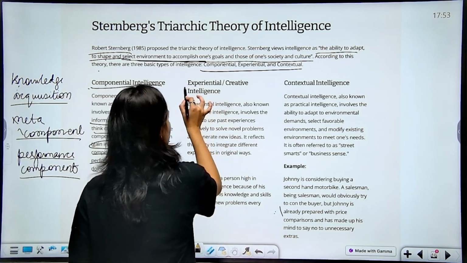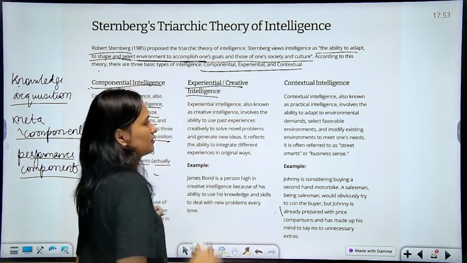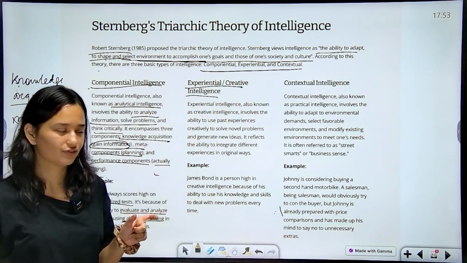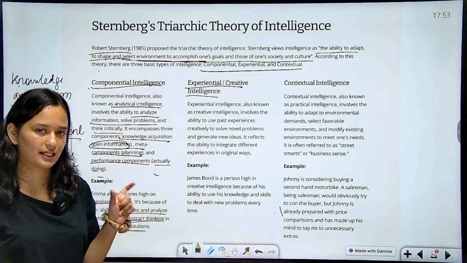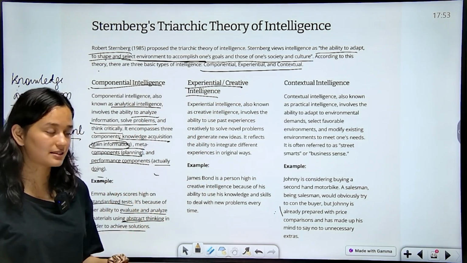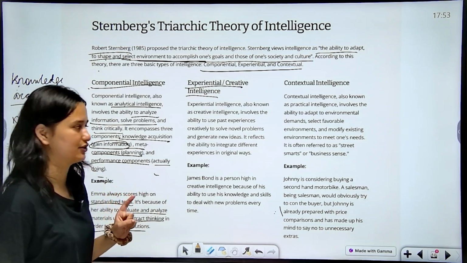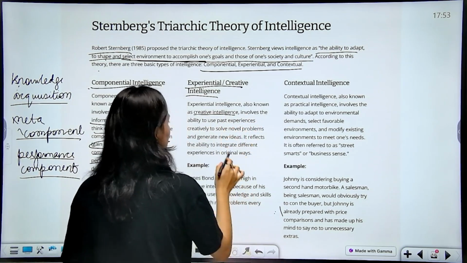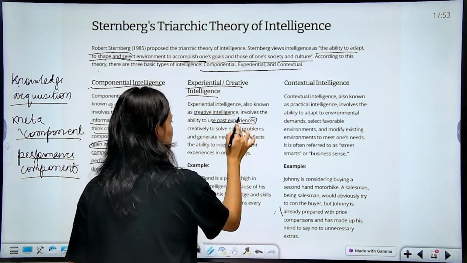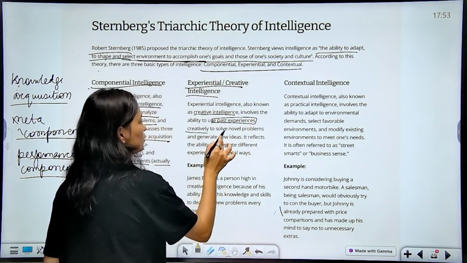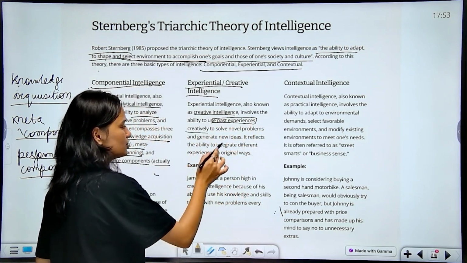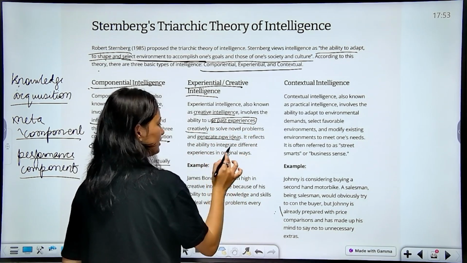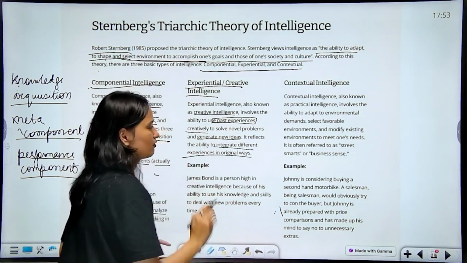Next we look at the experiential and creative intelligence. I want you to focus on the word creative and also experiential. Experiential from the word experience, and creative intelligence. Experiential intelligence, also known as creative intelligence, involves the ability to use past experiences creatively to solve novel problems and generate new ideas. It reflects the ability to integrate different ways of experience in original ways.